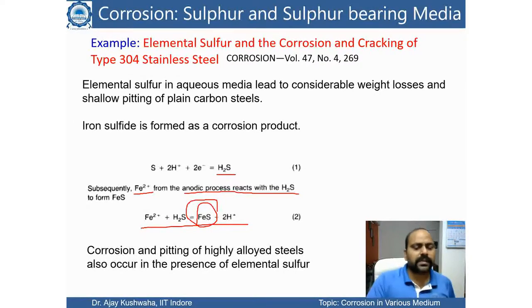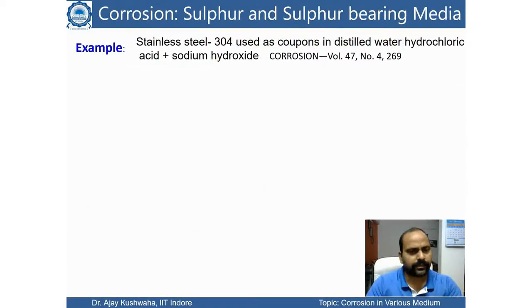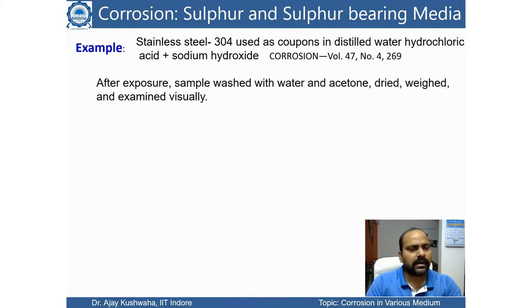So corrosion and pitting of highly alloyed steel also occur in presence of elemental sulfur. Here is how they performed the experiment: they just dipped the steel in a sulfur based solution.